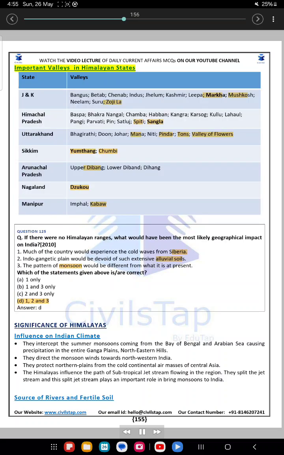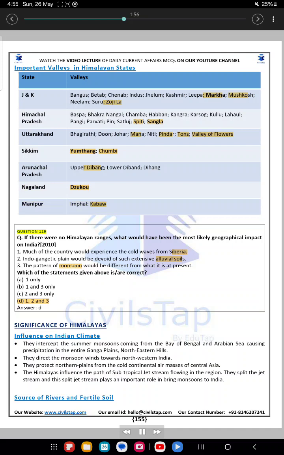Important valleys in Himalayan states. J&K: Bedgam, Beas, Chenab, Indus, Jhelum, Kashmir, Lidder, Barkha, Burzil, Neelum, Suru, Zojila. Himachal Pradesh: Baspa, Bara Banghal, Chamba, Hangrang, Kangra, Kasauli, Kullu, Lahaul, Rangi, Parvati, Pin, Satluj, Spiti, Sangla. Uttarakhand: Bhagirathi, Doon, Johar, Mana, Niti, Pindar, Valley of Flowers. Sikkim: Yumthang, Chumbi. Arunachal Pradesh: Upper Dibang, Lower Dibang, Dihang. Nagaland: Zuko. Manipur: Imphal, Kabaw.